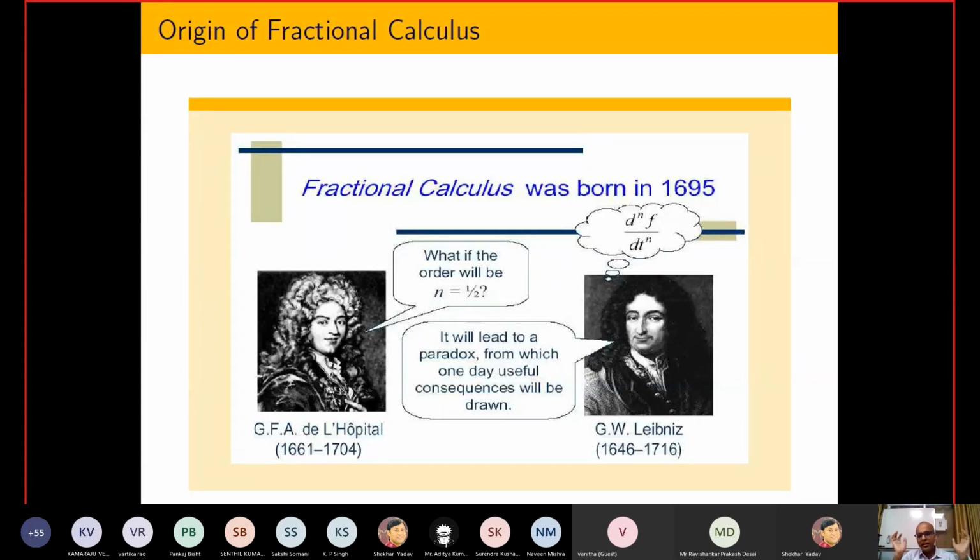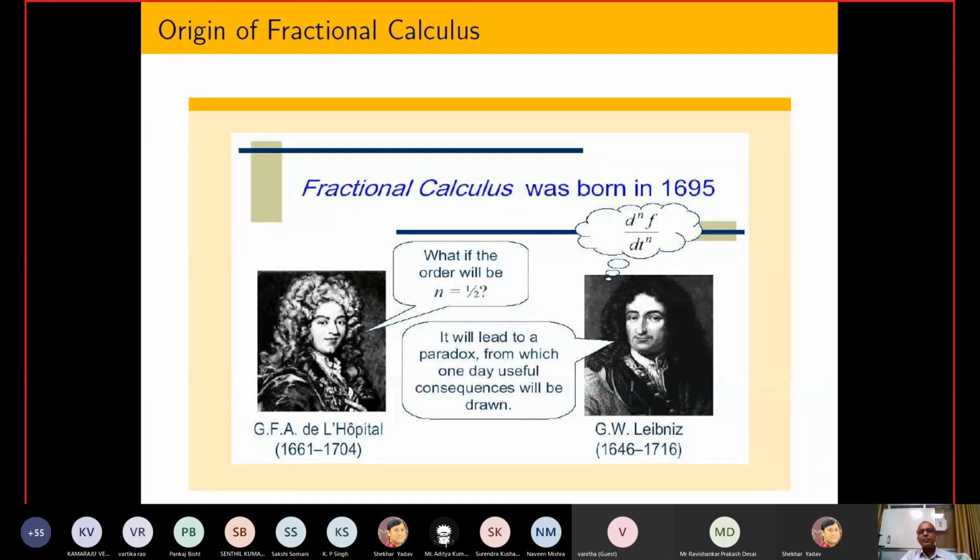And after 300 years, if you see the application of fractional calculus in engineering, that is not very old. People have been talking about application of fractional order calculus in engineering for only the last 20 years. I think it started and became mature just from 2010 onward.